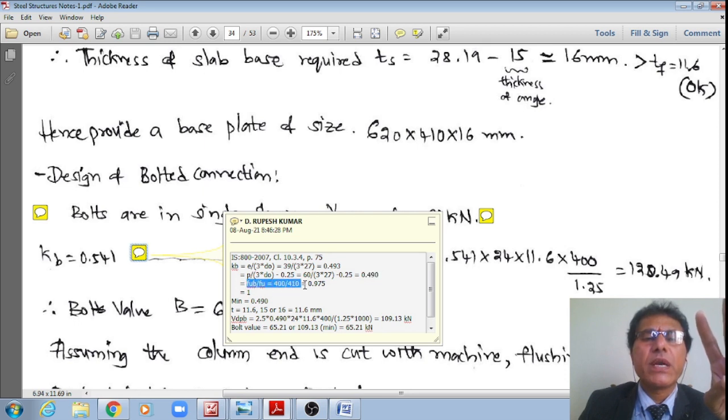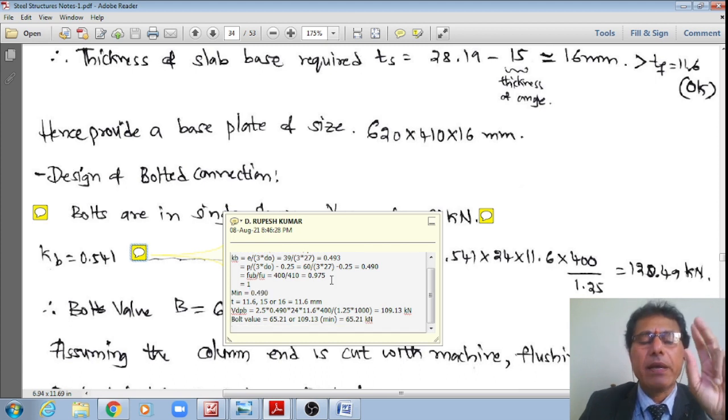Say 400 divided by 410 or 0.975. The last one is 1. Therefore, out of all these, from the second criteria, 0.49 is the minimum value. And the second one is the thickness for the bearing, right?